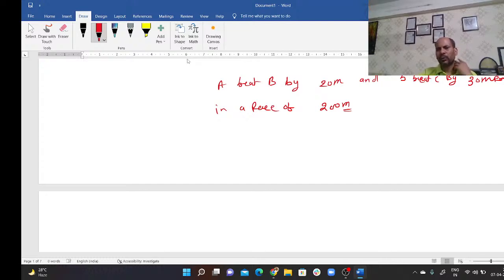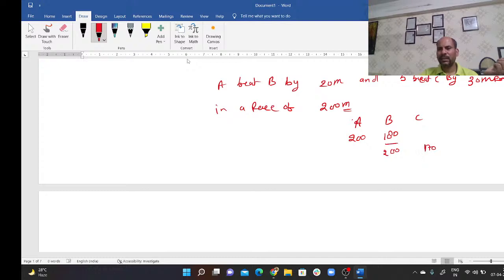Okay, so we can do this in two different ways. One very easy way is, let's take the three people A, B and C. When A covers 200 meters, B covers only 180 meters. And we also know when B covers 200 meters, then C covers 170 meters.